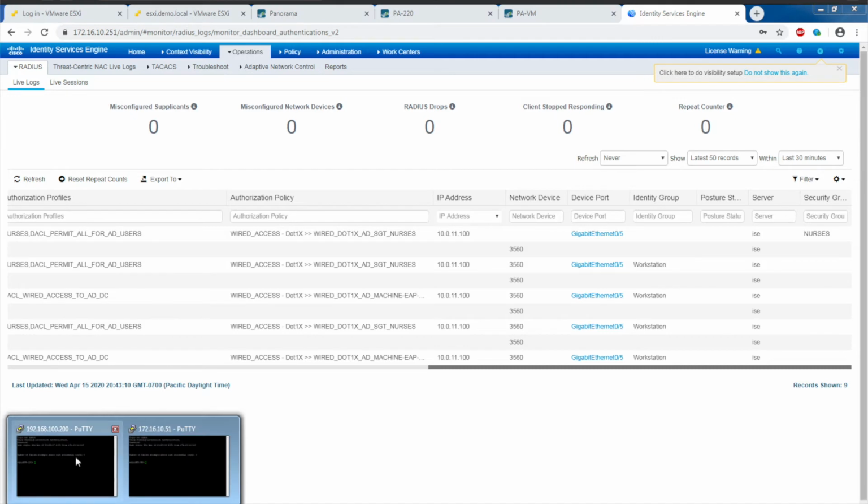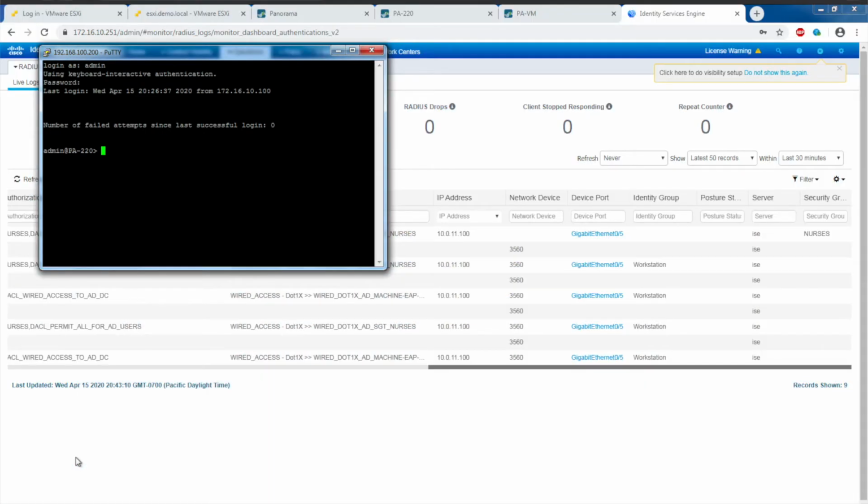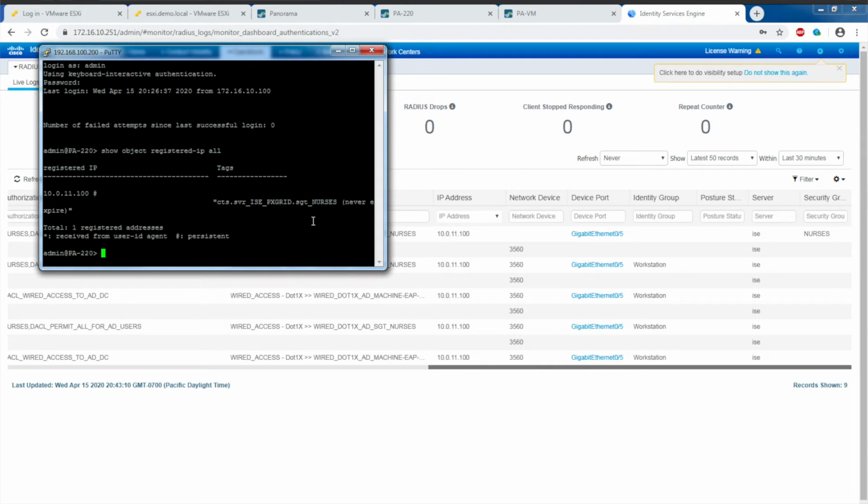Now on the command line of both firewalls, I do a show object registered-ip all. You can see the firewall has learned about this SGT to IP address mapping.